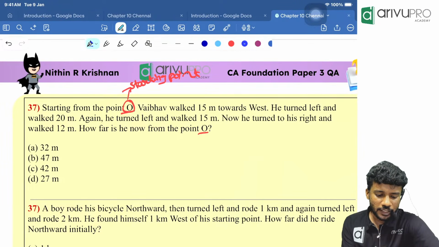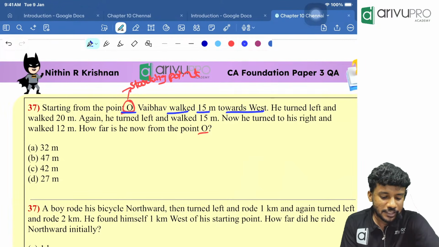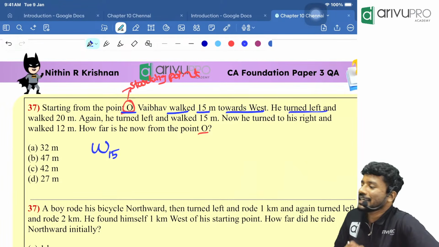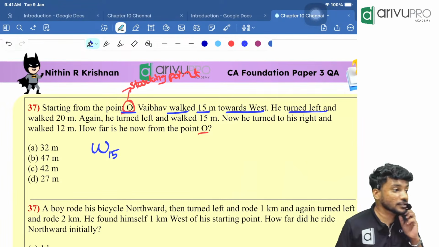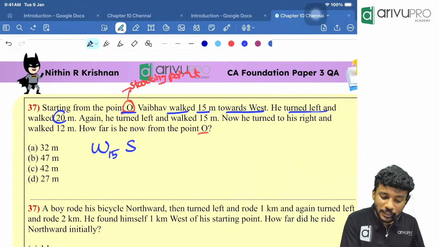Now looking over here, starting from point O, Vaibhav walked 15 meter towards west. So west, how much he traveled? 15. Then he turned left. Left of west is what, people? Left of west is called as what? Left of west is south. And walked how many meter?